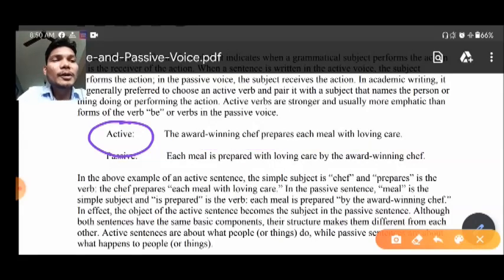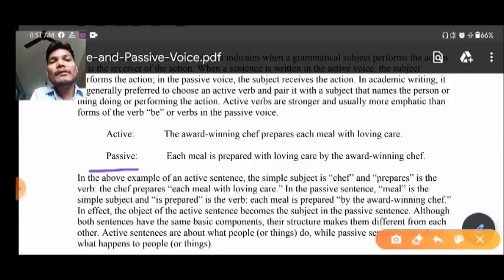Now if I talk about passive voice, what is passive voice? While turning the sentence into passive voice, the object comes in the beginning, then after comes the helping verb with the tense, and at the last we know that there is the subject.